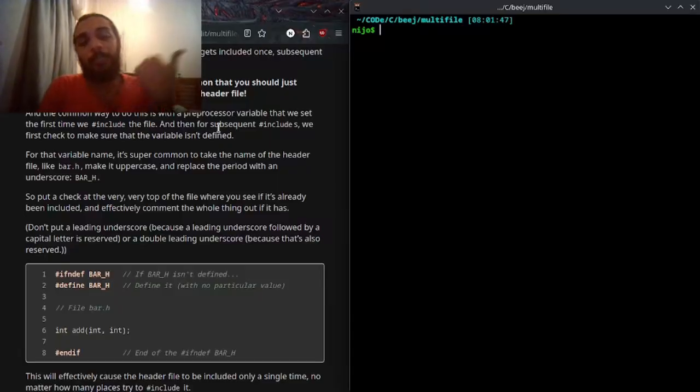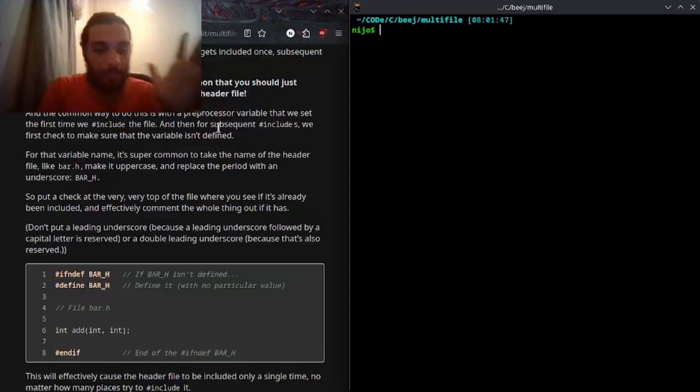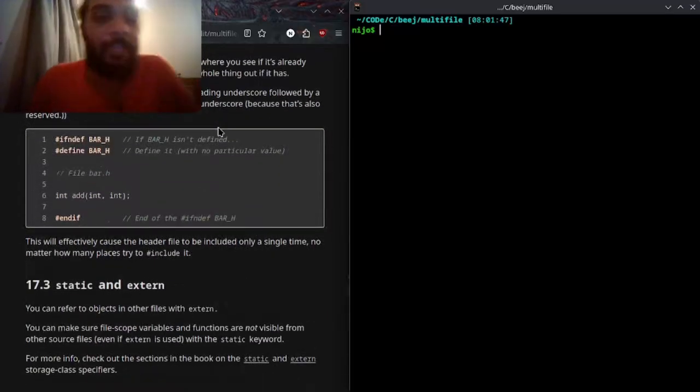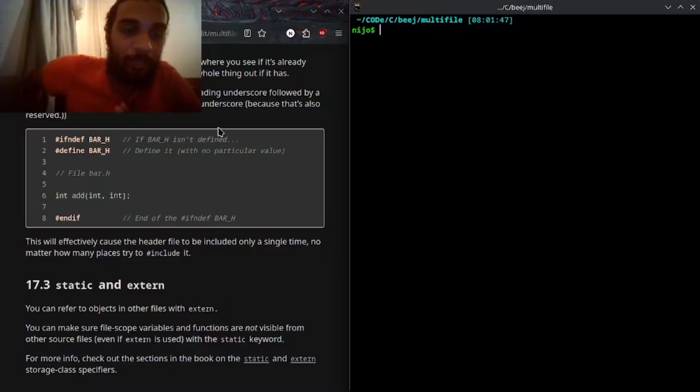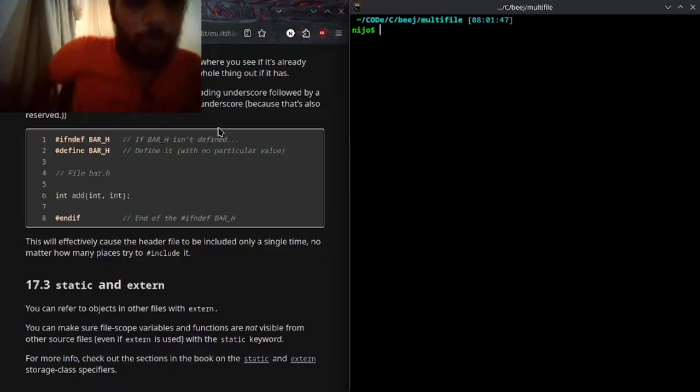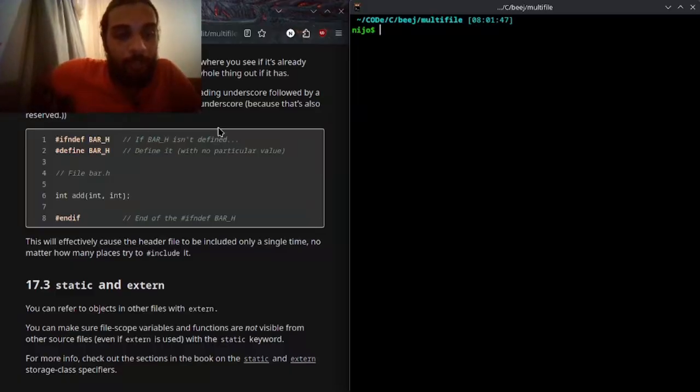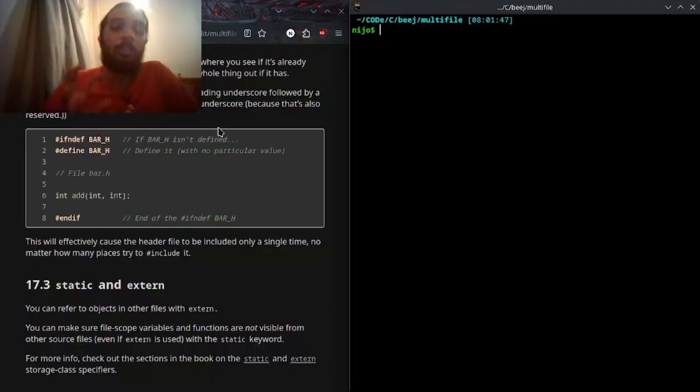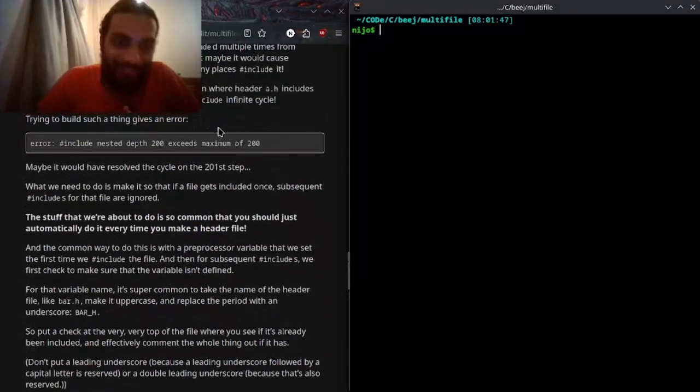So put a check at the very top of the file where you see if it's already been included, and effectively comment the whole thing out if it has. Don't put a leading underscore, because a leading underscore followed by a capital letter is reserved, or a double leading underscore, because that's also reserved. Okay, so #ifndef BAR_H, if BAR_H isn't defined, #define BAR_H, define it with no particular value, then the contents of file bar.h, then #endif, the end of the #ifndef. This will automatically cause the header file to be included only a single time, no matter how many places try to #include it. I didn't understand any part of that.